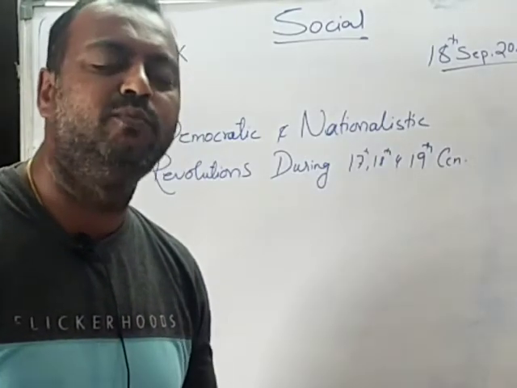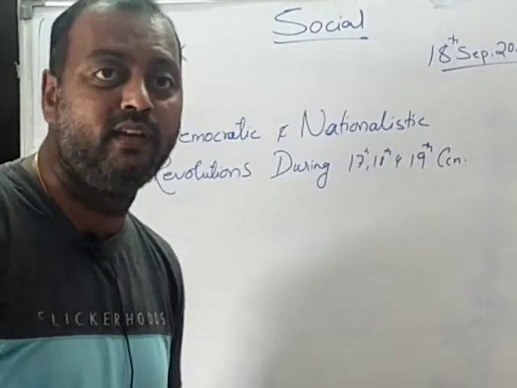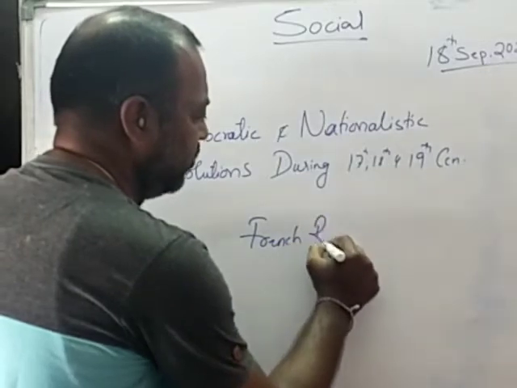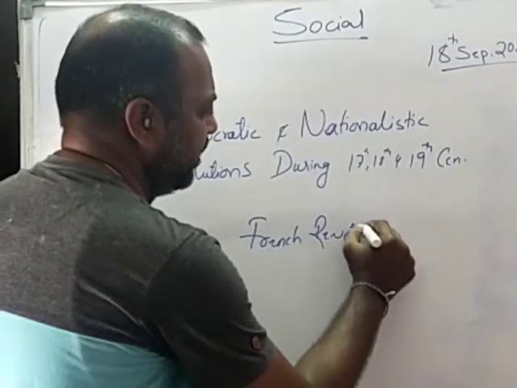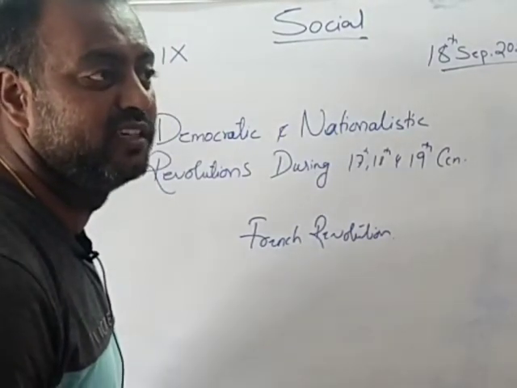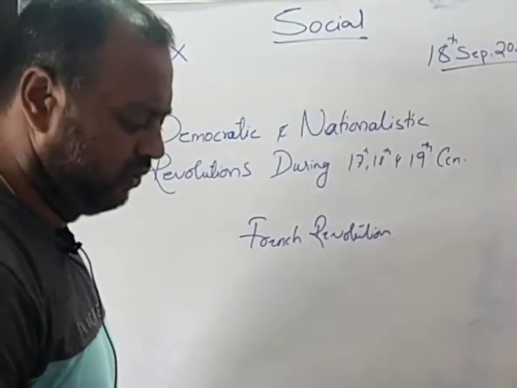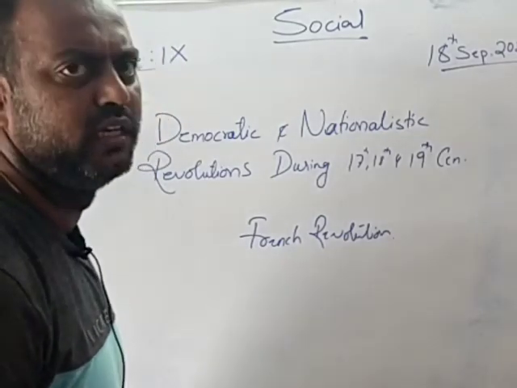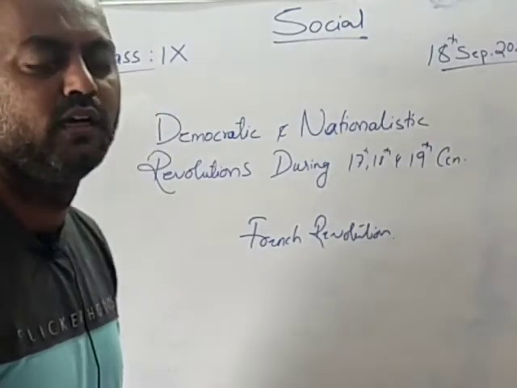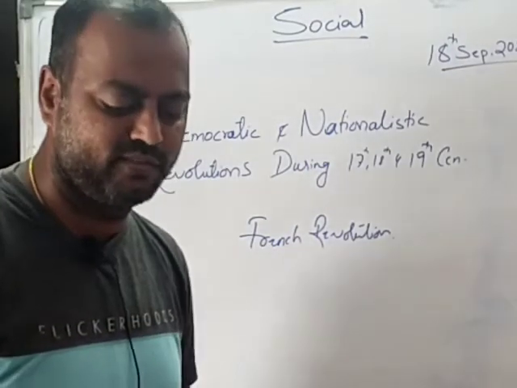And today, let us move on to the third revolution, that is the French Revolution. This is a very lengthy revolution, children. And you know, these French people also helped the 13 colonies during the American War of Independence in order to achieve independence against the British Army. And now let us see the socio-economic background in France, that is in Europe, and how this helped the outbreak of a revolution in France.